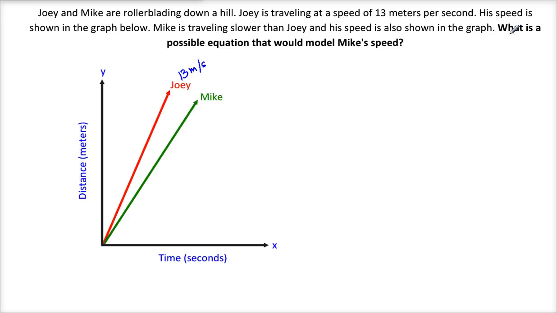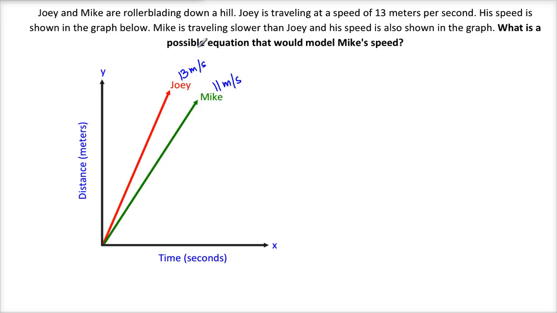So the question asks, though, what's a possible equation that would model Mike's speed? Well, first of all, we need to figure out what Mike's unit rate is. So what's his speed? And since we don't have numbers on our axes, we're just going to be guessing. So looking at how these two lines are positioned, we know Mike is going slower than Joey, so it's going to be less than 13. So let's say, considering the whole distance, let's say it's about 11 meters per second. Okay, so Mike is going slower.